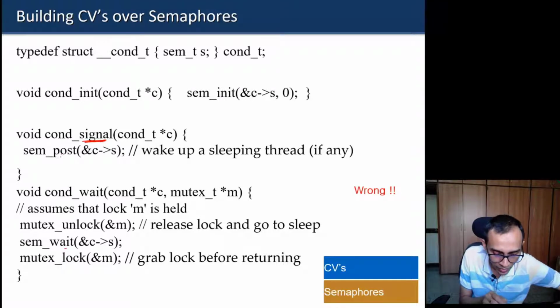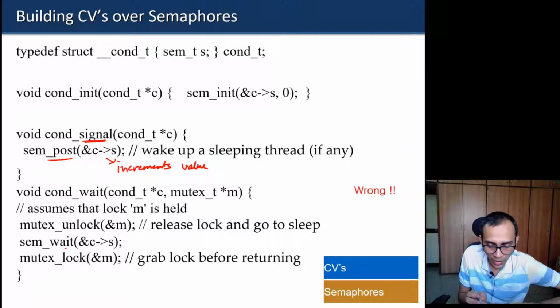But here, when we do a sem_post operation, it is incrementing the value of the semaphore. Whenever we do a post operation, it increments the value and simultaneously wakes up a sleeping thread, if any. So that part is right, but this additional part will have a problem.